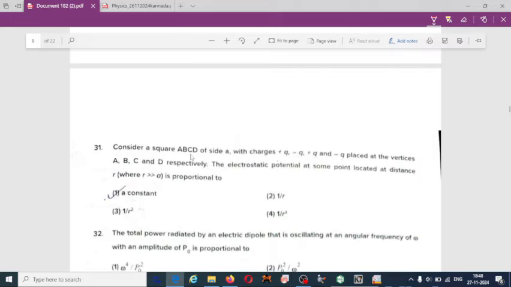Consider a square ABCD of side a with charges. Here it acts like a quadrupole. Then the electrostatic potential at some point located at distance r is proportional to... 31. Option 4 is correct. It is always inversely proportional to the cube of the distance.